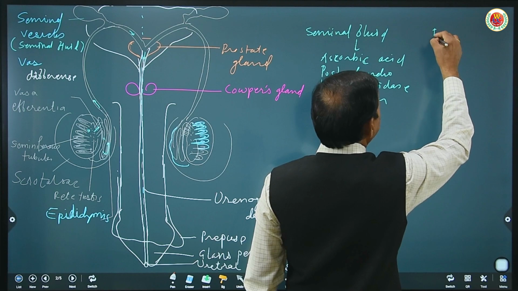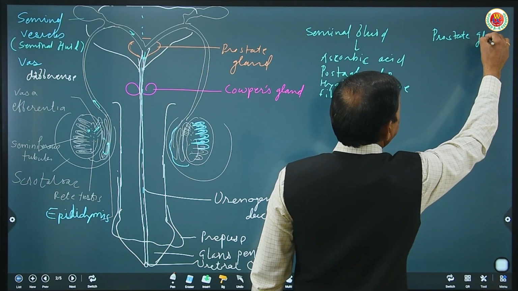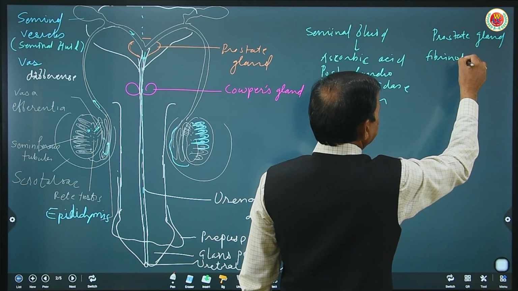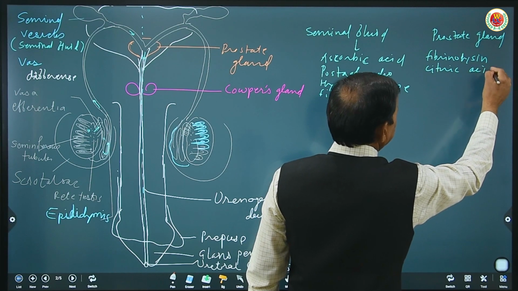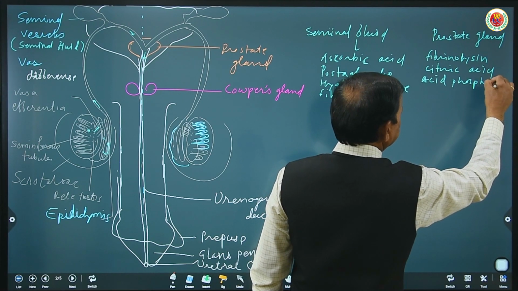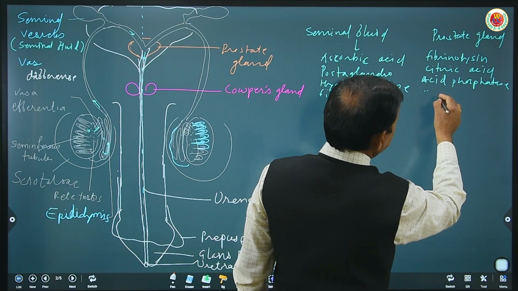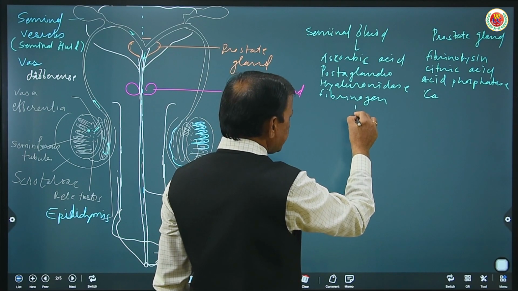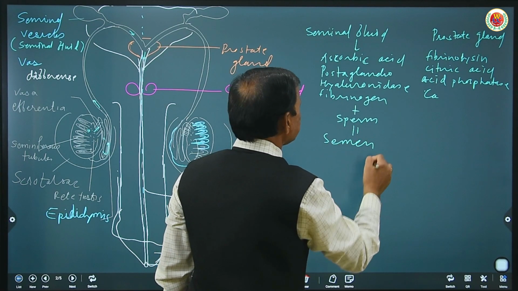Then what are the contents secreted by the prostate gland? The prostate gland secretes fibrinolysin, citric acid, acid phosphatase, and consists of calcium. So these are the components. Now this seminal fluid plus the sperm produced together form semen, and that is what we learn.